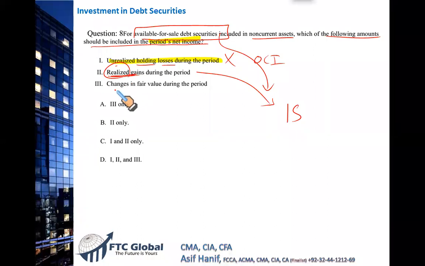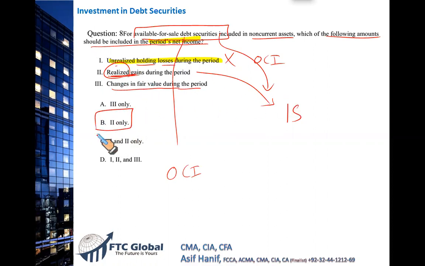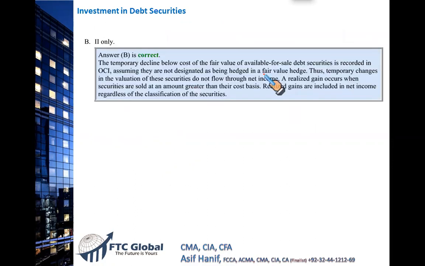And the third thing, changes in the fair value during the period. If the fair value changes for available for sale securities, it goes to other comprehensive income. So this is an important point. Any holding period loss and gains, any fair value changes, they go to OCI. They do not go to the income statement. The income statement will only be debited or credited for the realized gains or losses. So that makes only B the correct option, right? So that is the right answer.